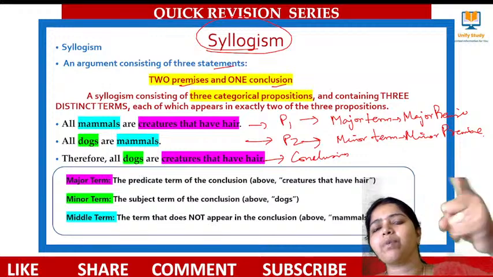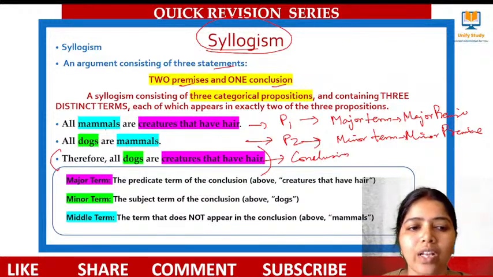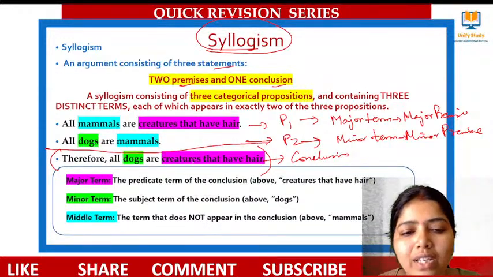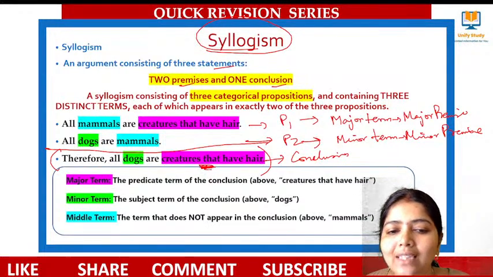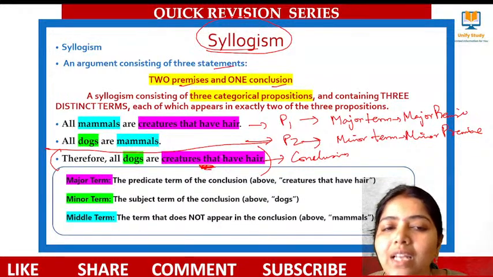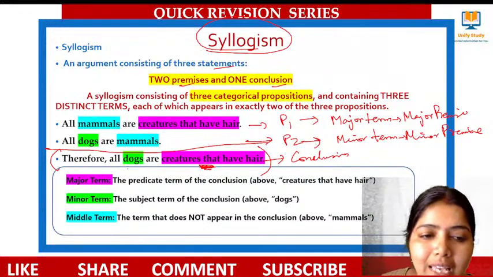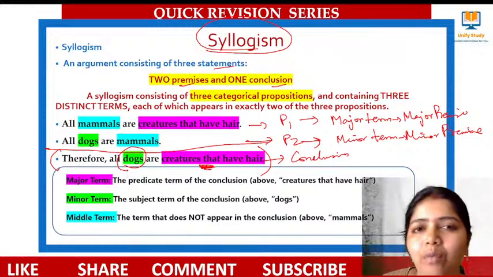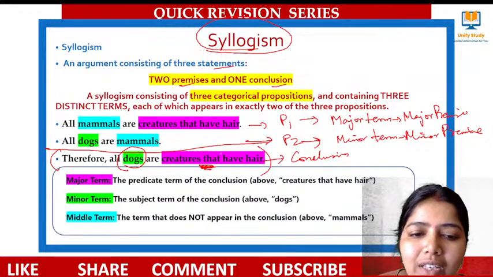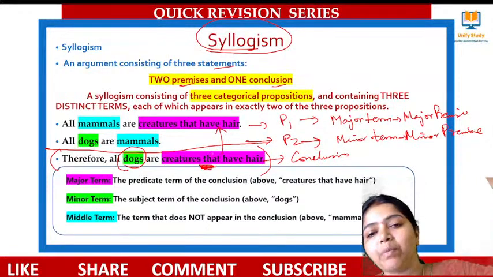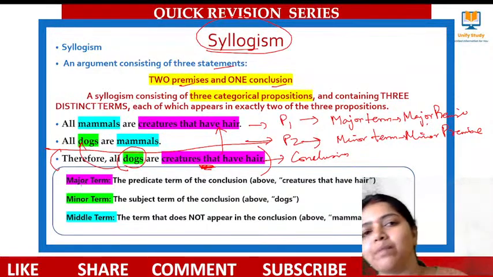What do you mean by major premise? What do you mean by minor premise? Take the conclusion. In that conclusion, whatever is there in the predicate at the last, we call it the major term. And whatever is there in the subject, we call it the minor term. The major term should be there in premise 1, and that premise is called the major premise. And the minor term should be there in the other one, and that we call the minor premise.